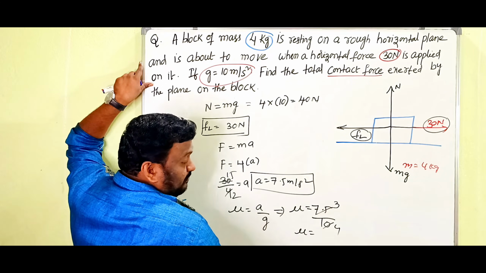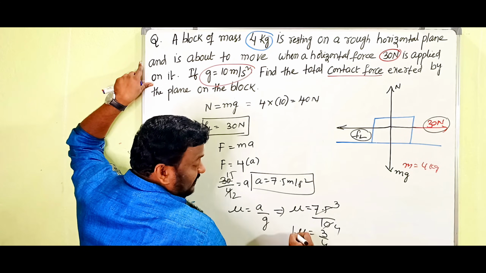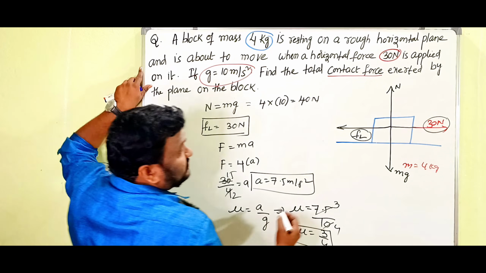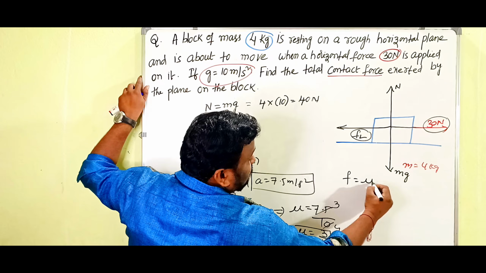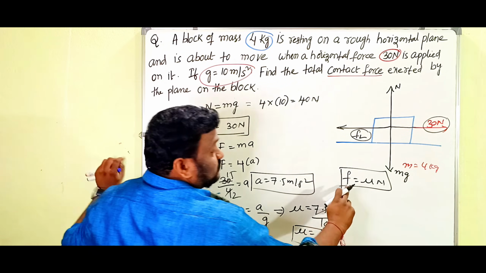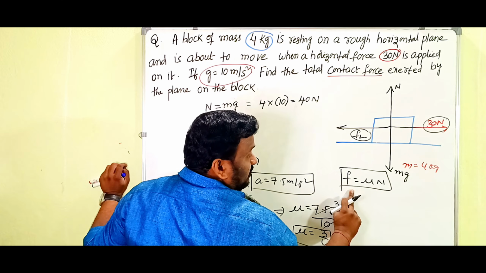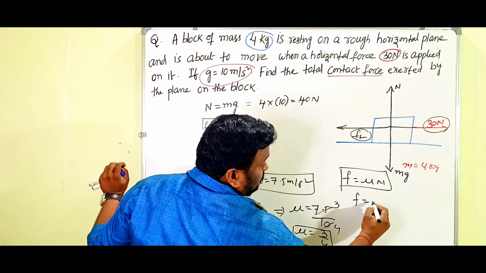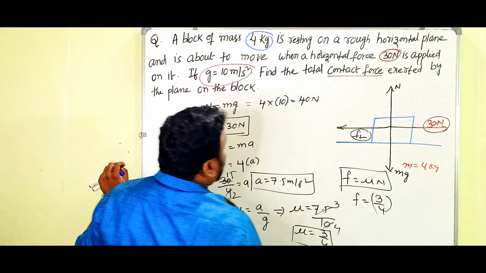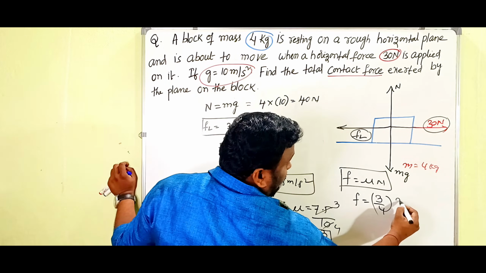This 3 by 4 value is the coefficient of friction. And what do you write? F is equal to mu into N. That is the contact force. Then F is equal to 3 by 4 into N value.